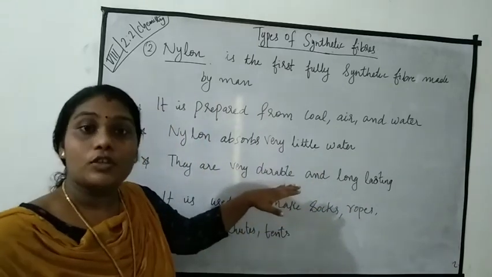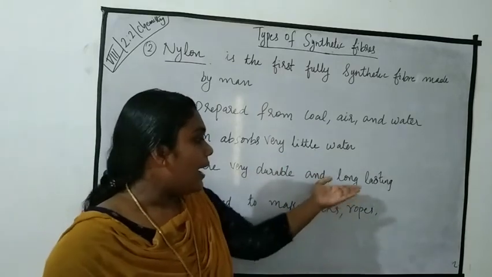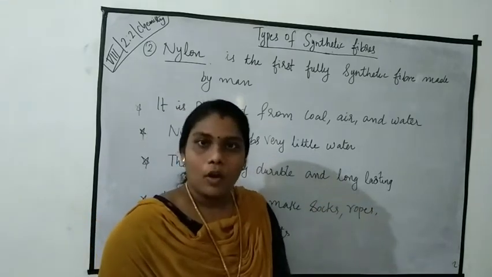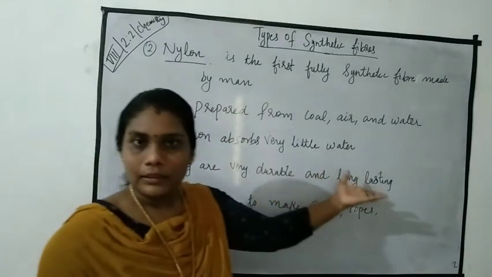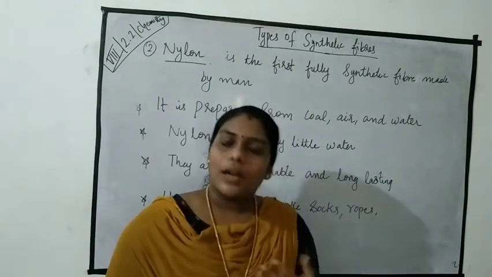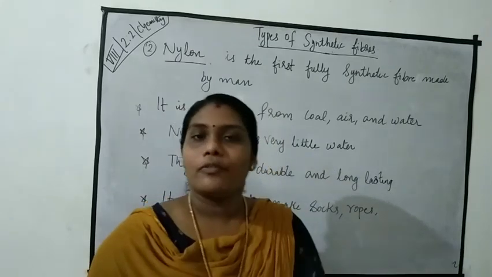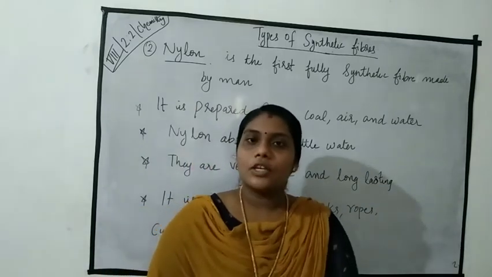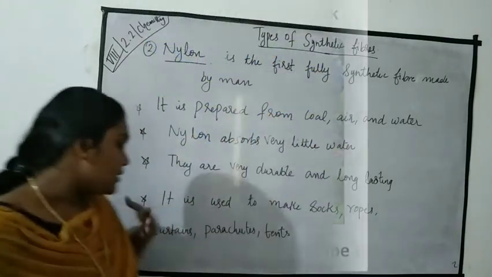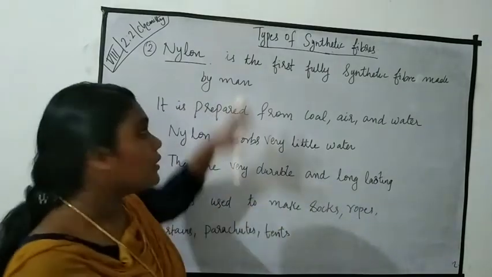What is meant by durable? Durable means able to exist for a long time, and long lasting means continuing for a long period of time. Okay students, nylon threads are stronger than steel wire of the same thickness. Nylon is used to make socks, ropes, curtains, parachutes and tents. Okay, all of you clear about nylon?